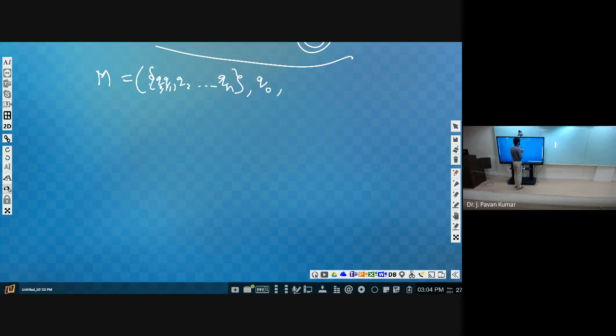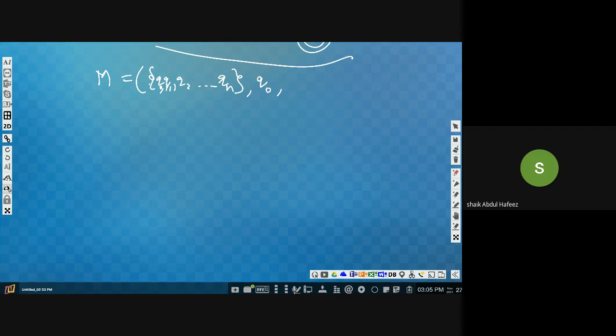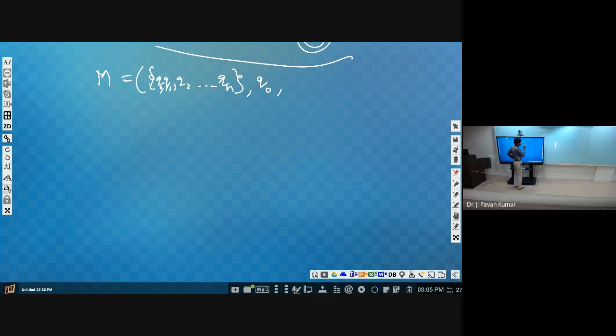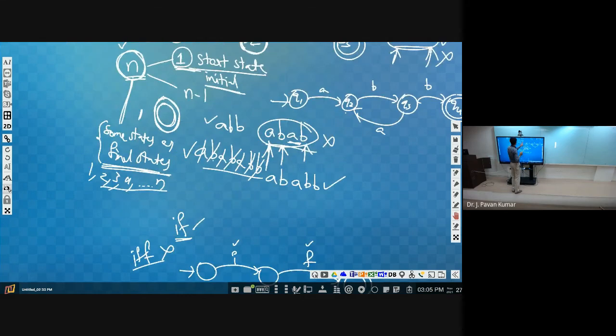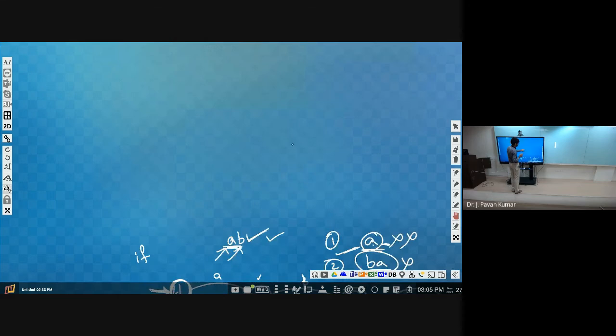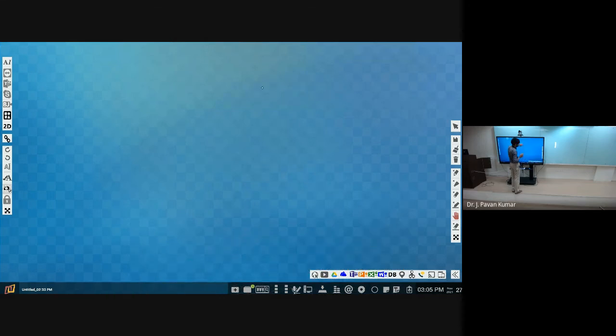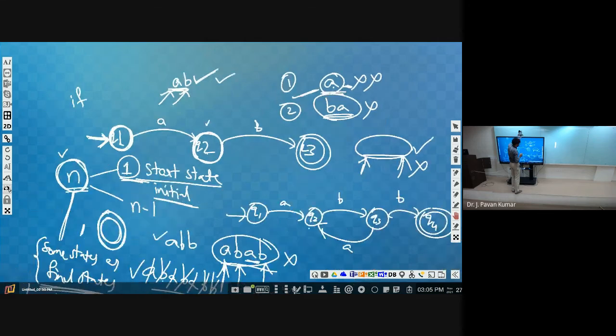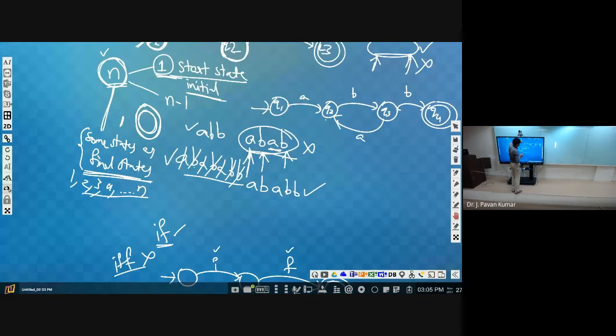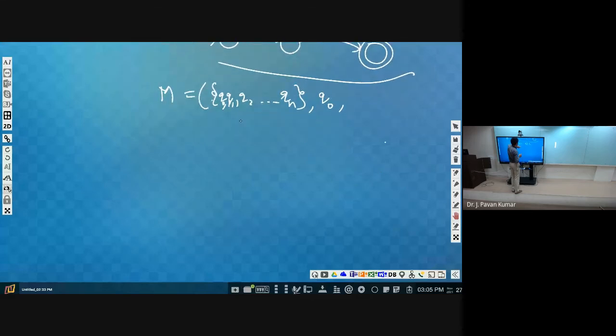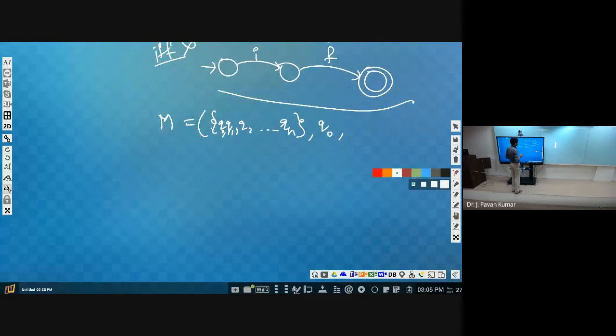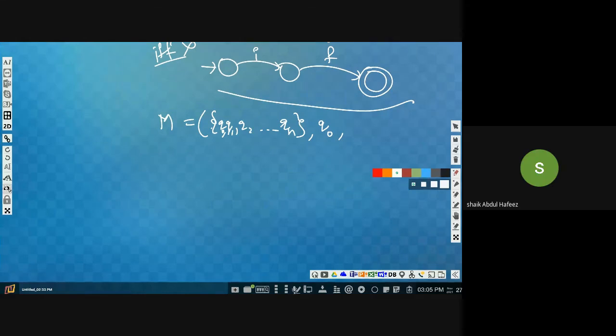Next, how many final states can we have? One or two or three? We have discussed how many final states. Any number we can have: 1, 2, 3, anything.